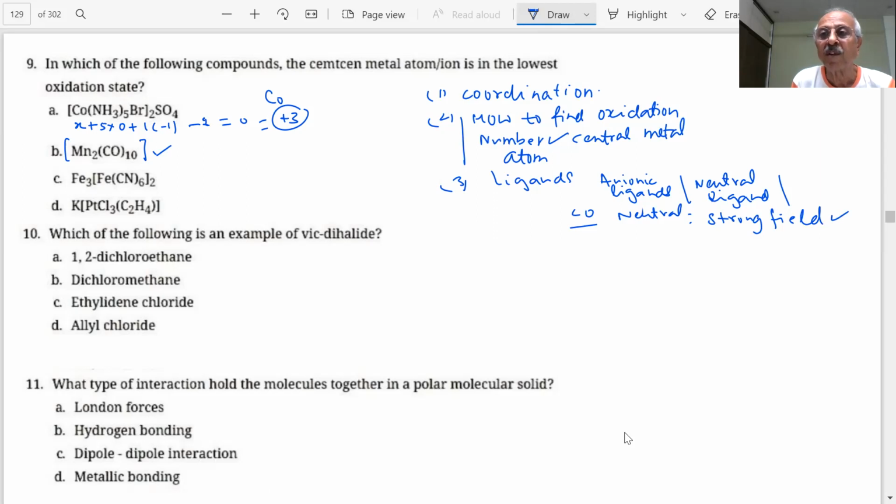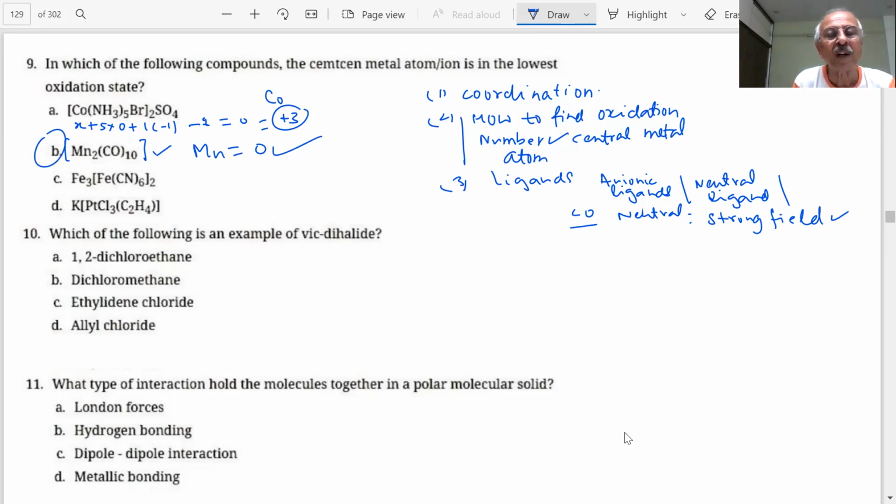What type of complex will it form? We have shown low spin, high spin, inner orbital, outer orbital complex. All that was discussed. So we get a complete idea as to what type of ligands we are talking about and what will be the result of that. CO is neutral, therefore manganese is in 0. There is no need to go further because this is the lowest possible state. The answer will be B.